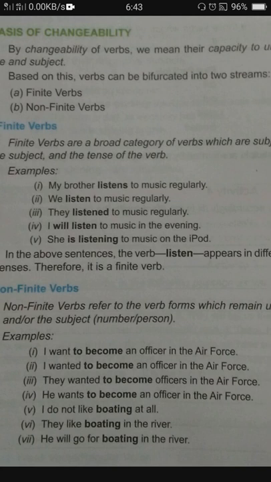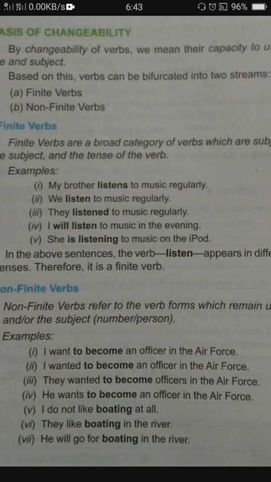Look at these examples. I want to become an officer. I wanted to become an officer. They wanted to become officer. He wants to become officer. Now in all these sentences you can see I want, first it is present tense, okay, but to become is not changing. In past tense also I wanted to become. To become is same as it was in present tense.